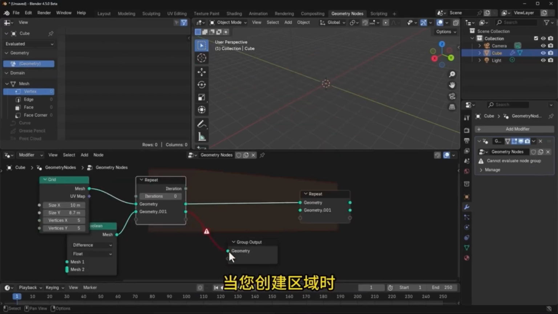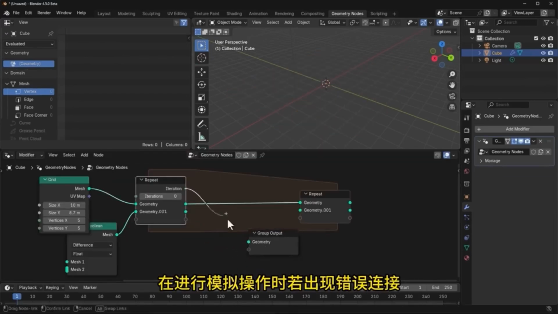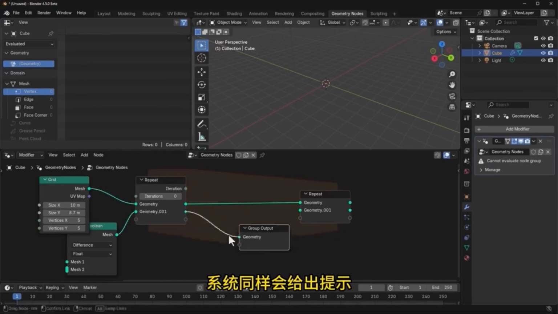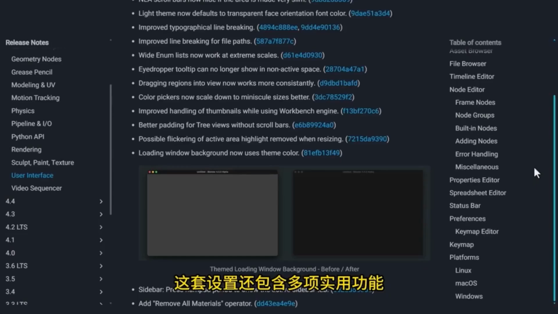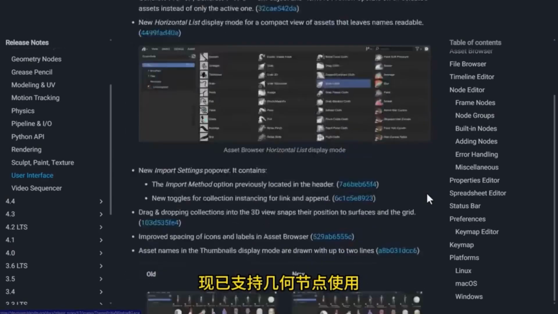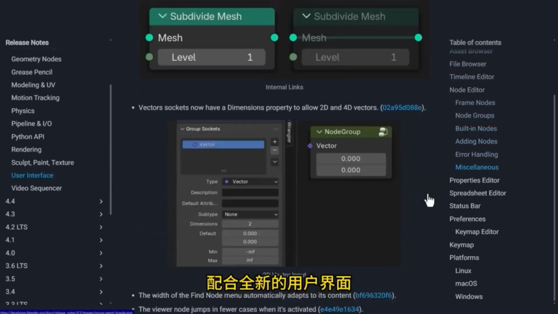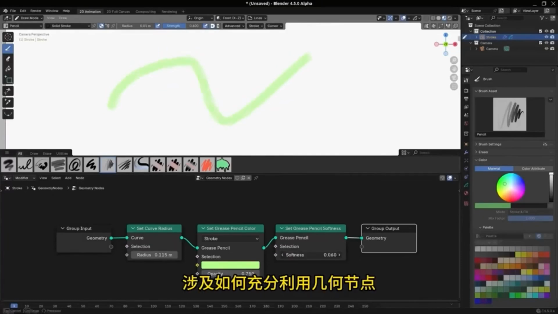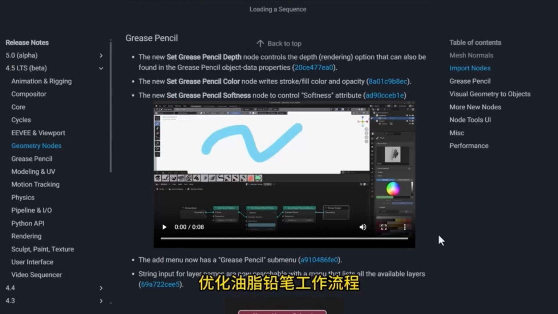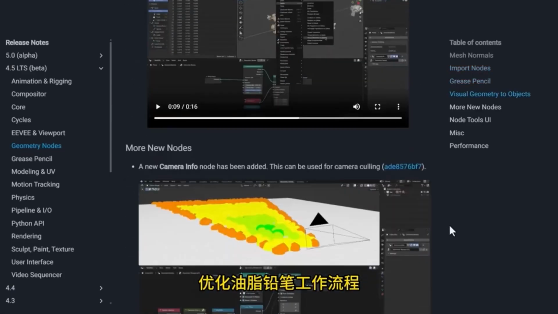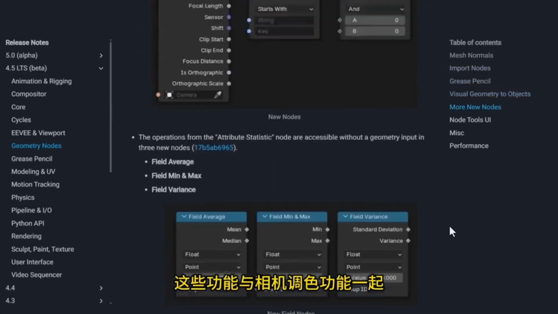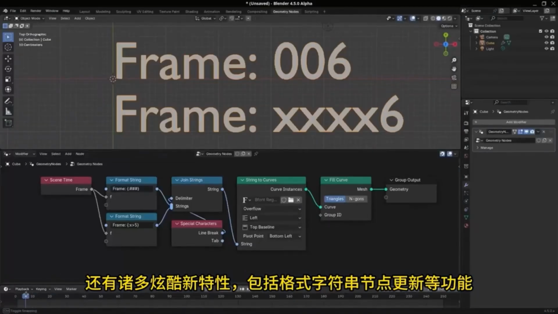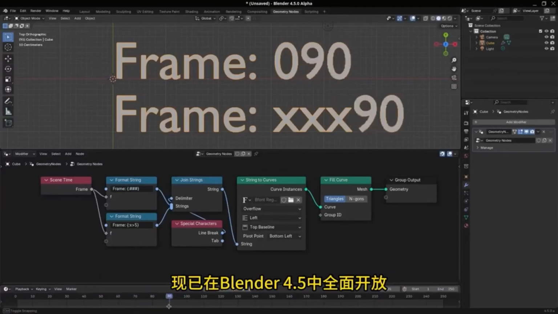When you create a region and perform simulation operations, if an error occurs, the connection system will also provide a prompt. This setup also includes several practical features, now supporting the use of geometry nodes with a brand new user interface, for those looking to try combining Grease Pencil with geometry nodes. There are also corresponding updates on how to fully utilize geometry nodes to optimize the Grease Pencil workflow efficiently. These features, along with camera color grading functionalities, include numerous exciting new features such as format string node updates and are now completely available in Blender version 4.5.